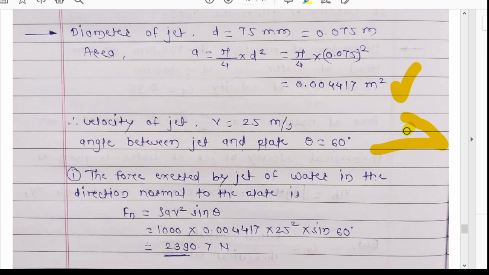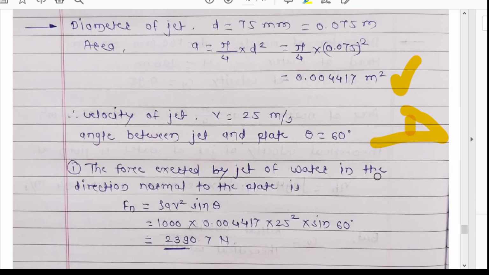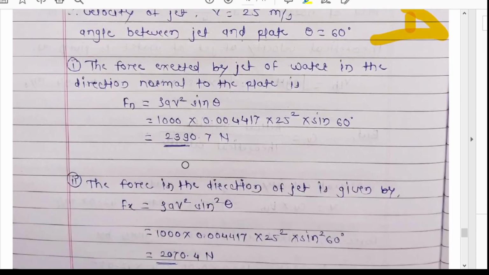Very simple, the force exerted by the jet of water in the direction normal to the plate, that is the normal force Fn, will be rho a v square sine theta. By using all the quantities we can find the answer Fn.